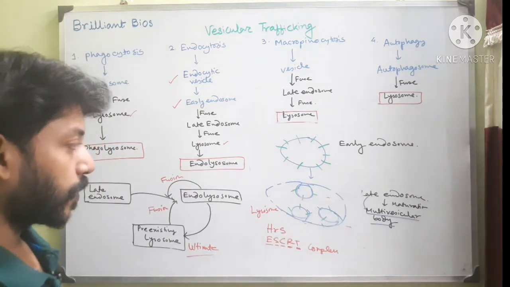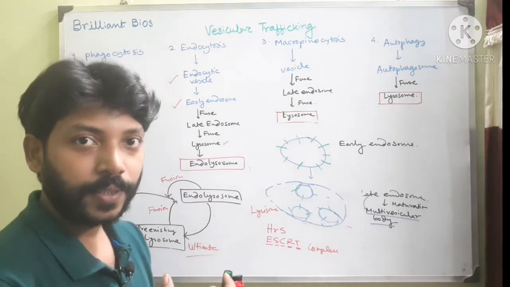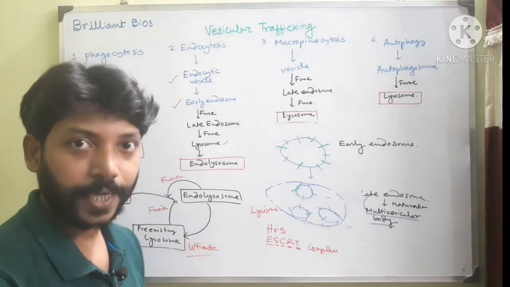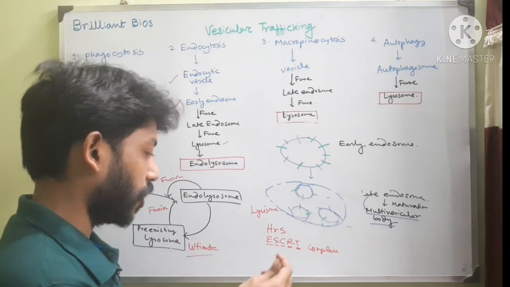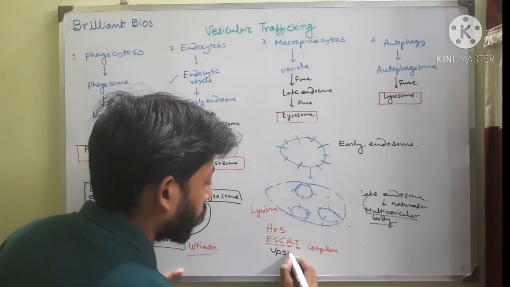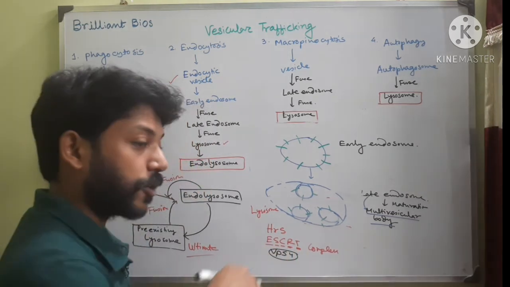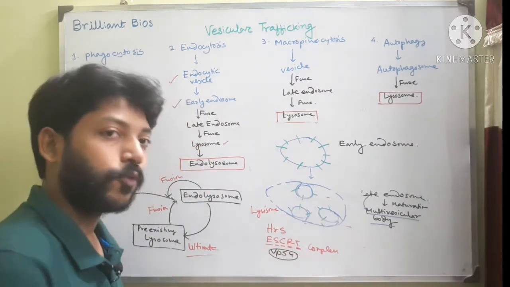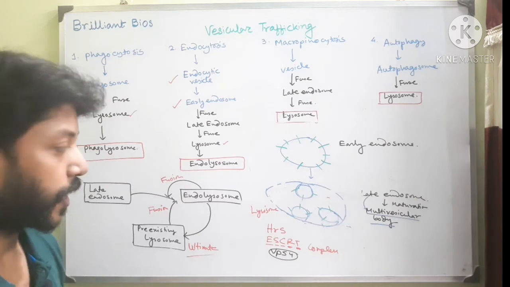And when this ESCRT protein assembles, it must be reused another time. For that reason, another enzyme is responsible, we call it VPS4, that disassembles the ESCRT protein so that it can be used another time.